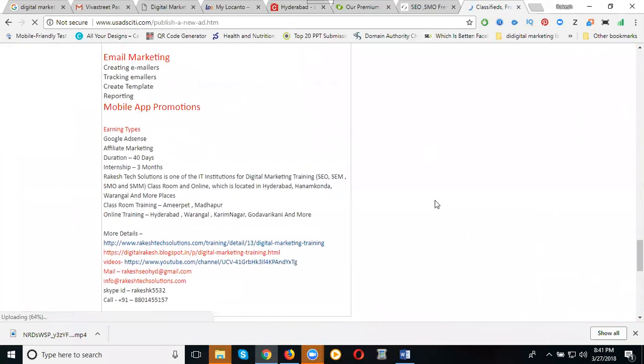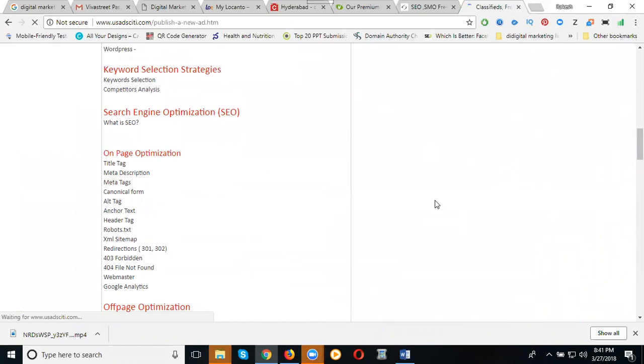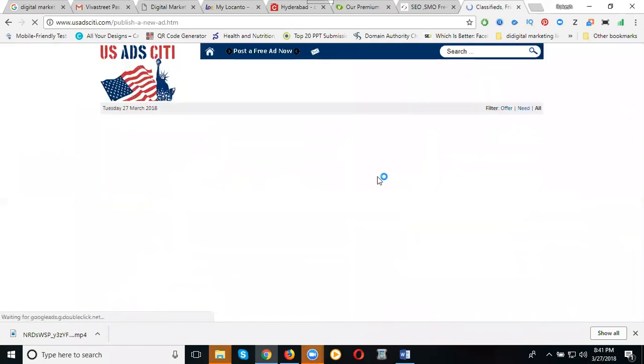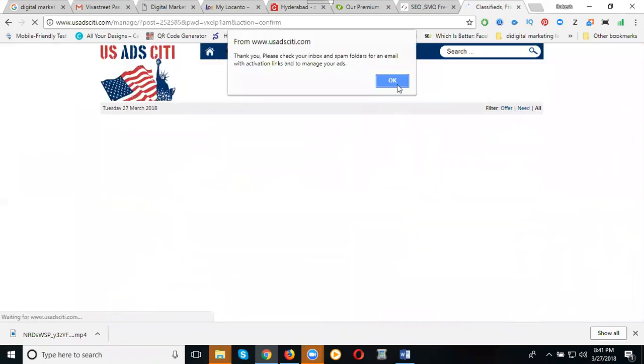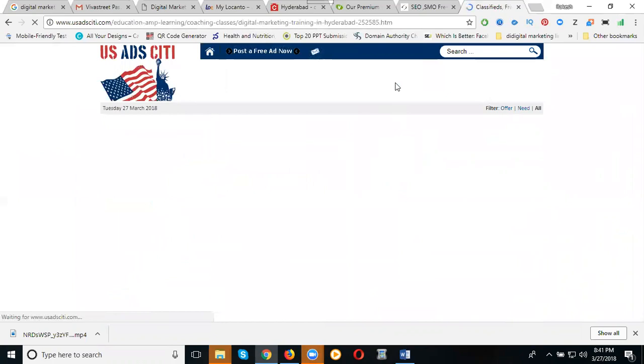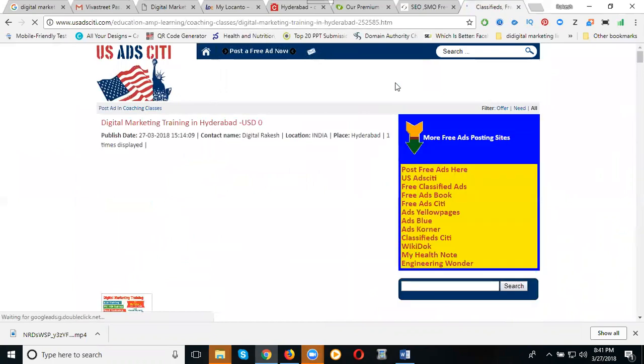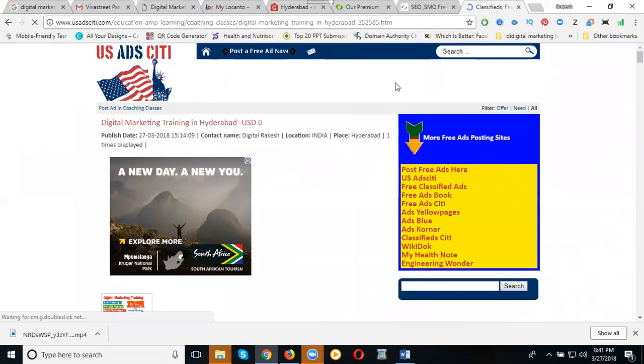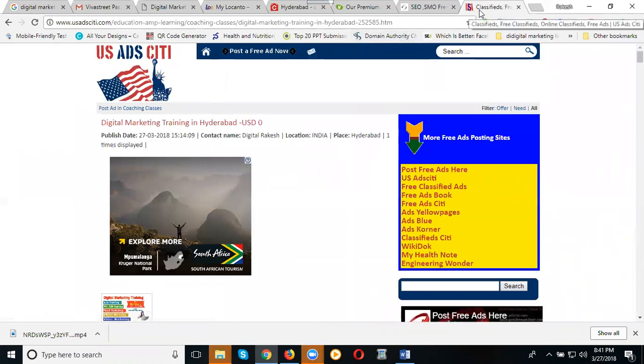What is my category here? Just look at the category. So is my ad active or not? How to check? Already it is displayed here, my ad is active. So you just go to the city website.